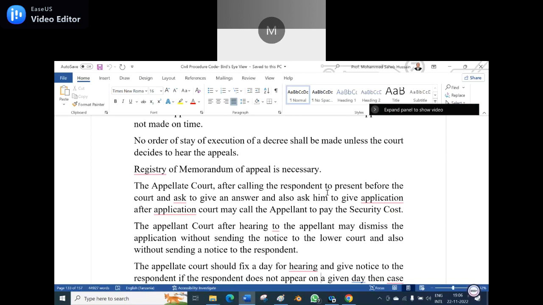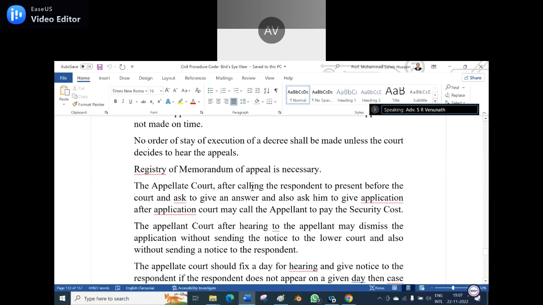Anyone? Venunath, can you throw light on the security cost? Deposit. It depends upon the matter of the case. Let's say the matter is of 5 lakh rupees. The court will tell them to pay a security deposit of 2 lakhs or 1 lakh. That amount is called the security amount, so that the court will take up the case.